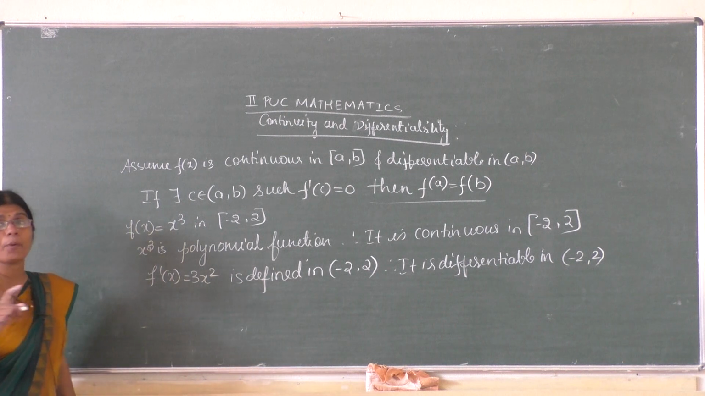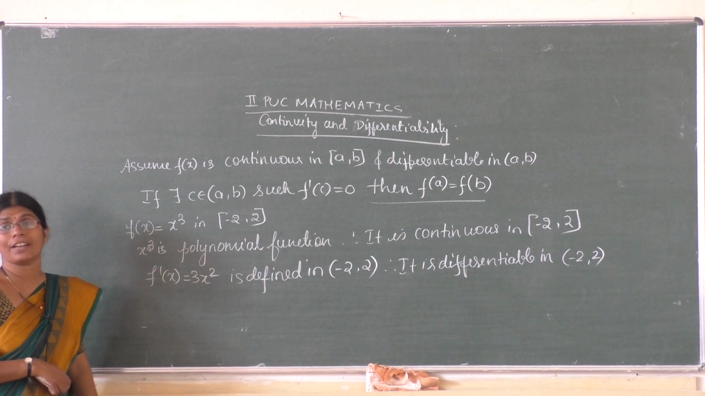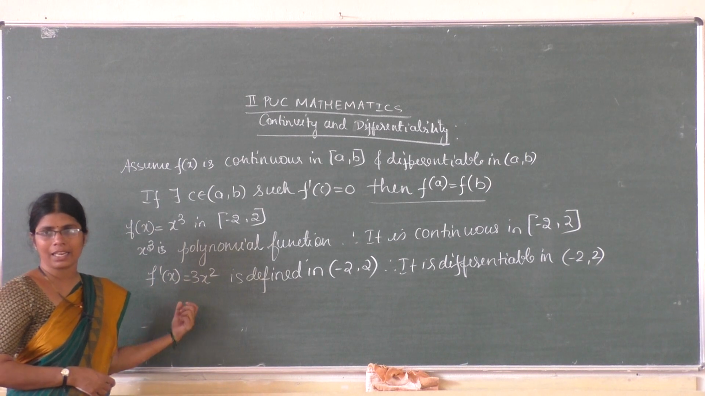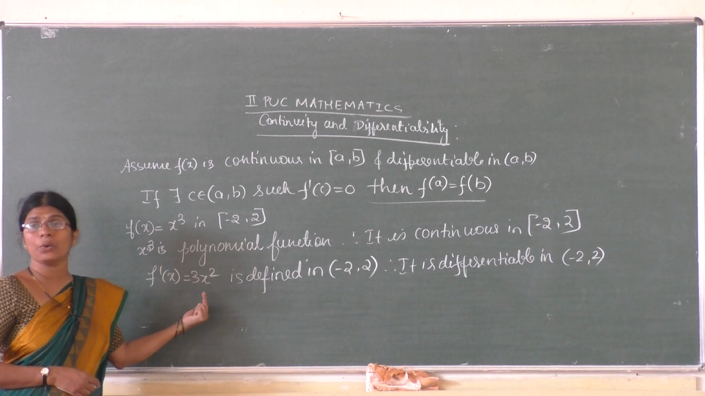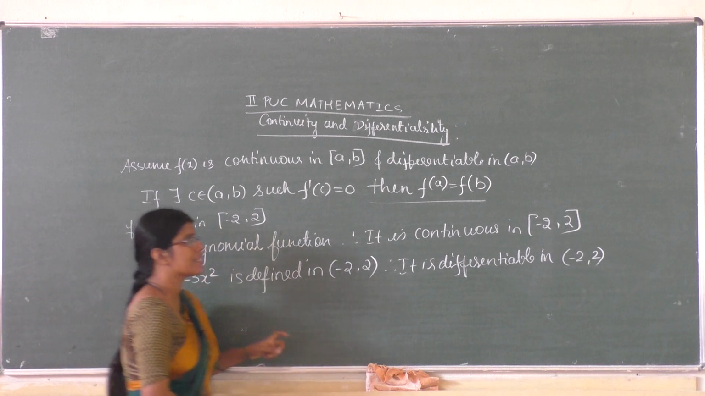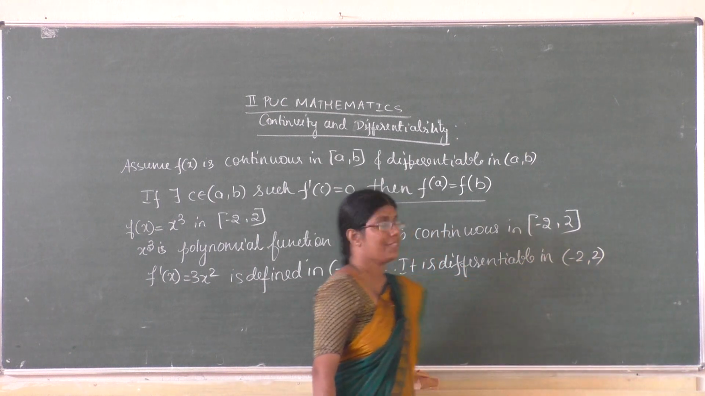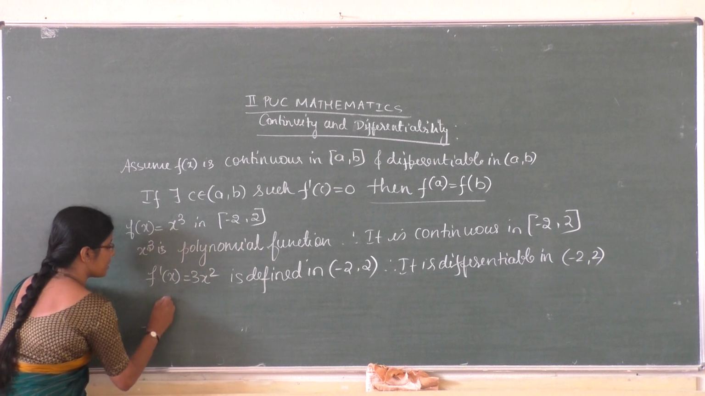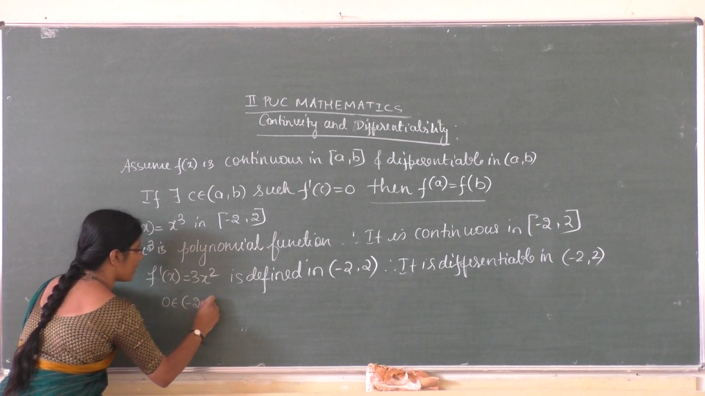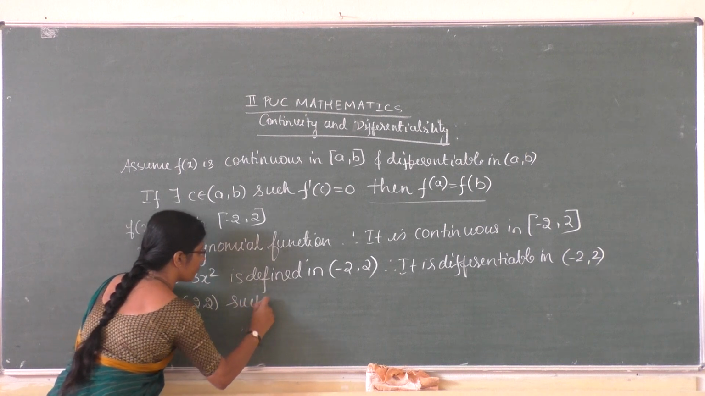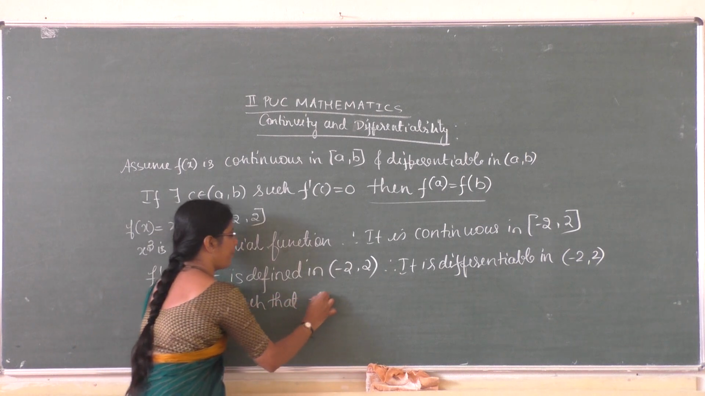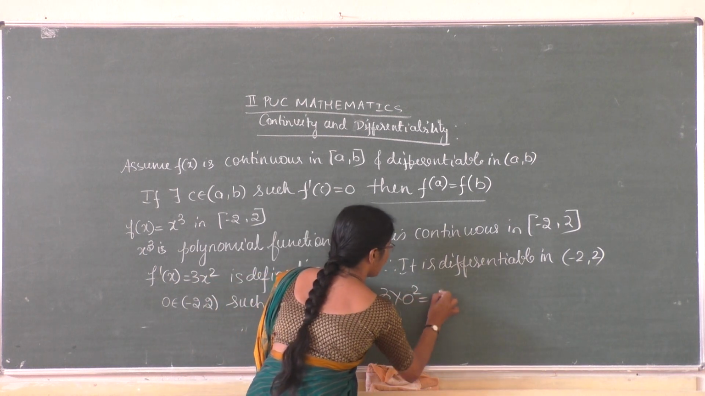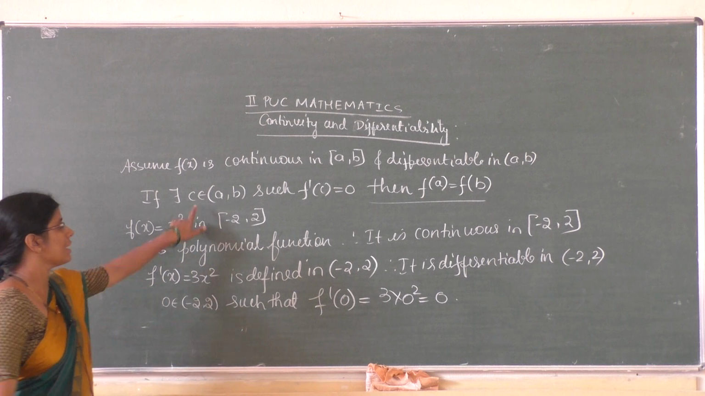Now, you have to find a point c in a comma b such that f dash of c is equal to 0. Here the derivative is 3x squared. So if you put x is equal to 0, the derivative becomes 0, and that 0 lies in the open interval minus 2 comma 2. So 0 is in minus 2 comma 2 such that f dash of 0 equal to 3 into 0 square equal to 0. So we took this part.